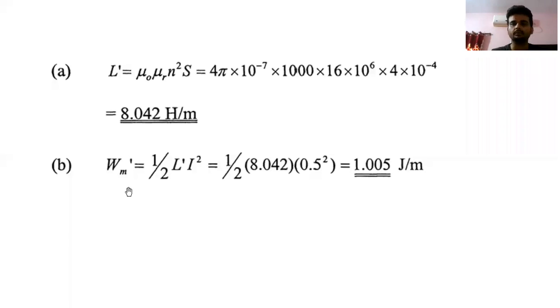And what is the energy stored? Half into L into I square. So half into L, which we have found out, into I square, 0.5 whole square. So you'll get 1.005 joule.